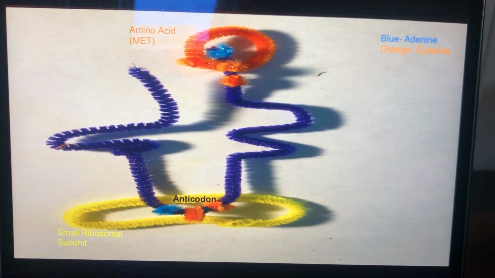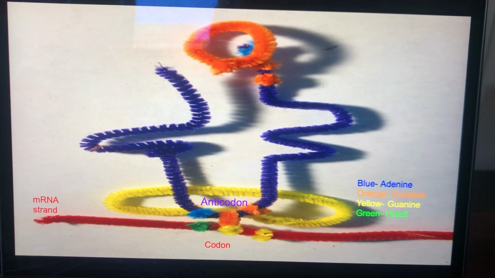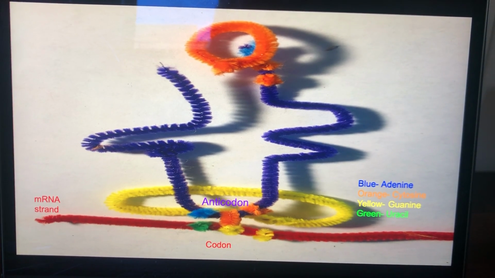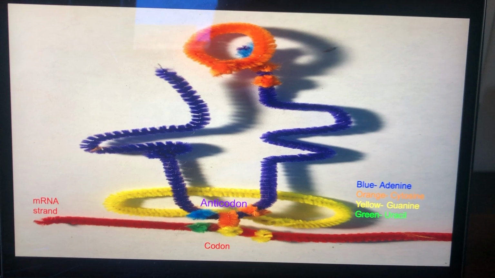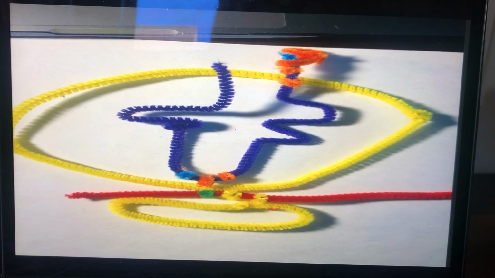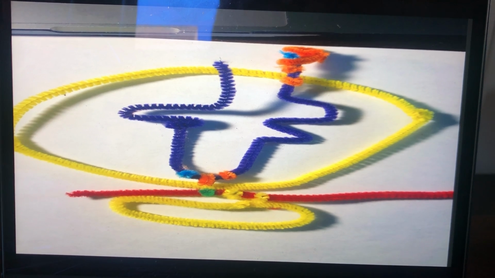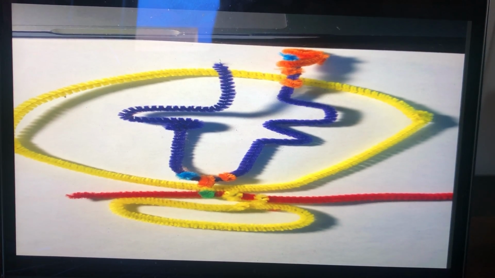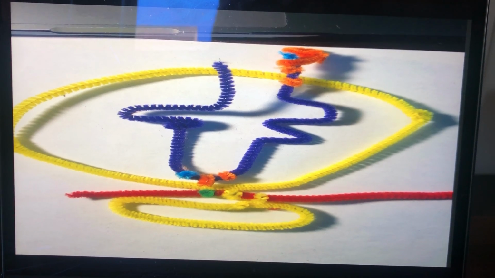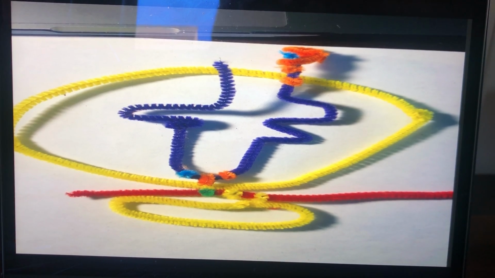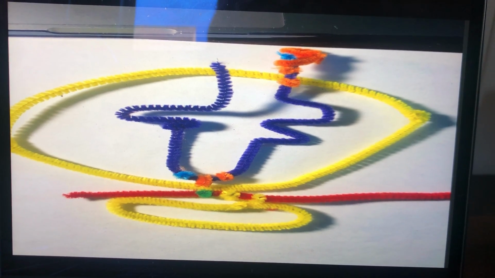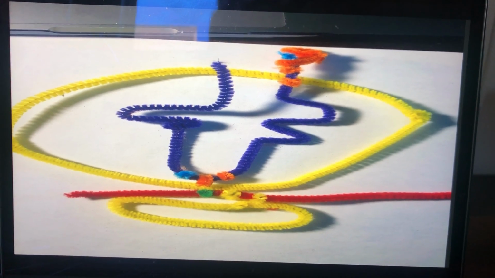This complex binds to the 5' end of mRNA. Next, the anticodon region of the initiator tRNA binds to the start codon region of the mRNA. Finally, the large ribosomal subunit is added. With each codon of the mRNA, a new tRNA carrying the appropriate amino acid is brought to the ribosomal complex, and the polypeptide chain continues to be elongated. To account for the fact that there are many more codons than amino acids, the wobble effect allows a single tRNA molecule carrying a single amino acid to code for more than one codon.